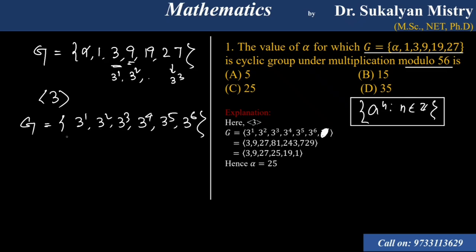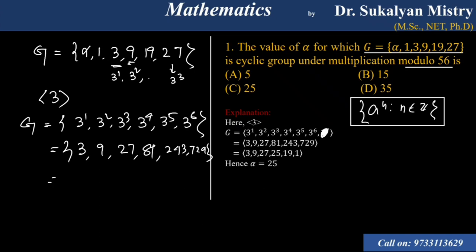So 3, 9, 27, 3 to the power 4 is 81, 3 to the power 5 is 243, 3 to the power 6 is 729.